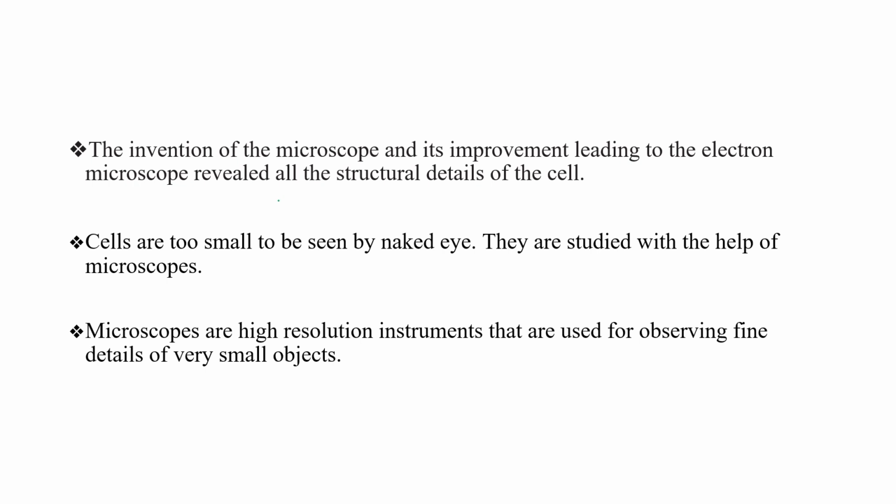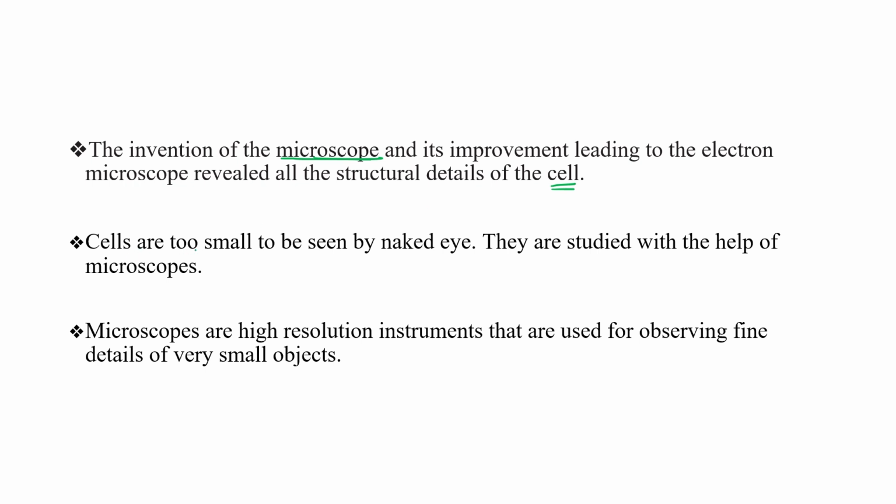With the help of the microscope only. The invention of the microscope and its improvement leading to the electron microscope revealed all structural details of the cell. So this microscope helped us a lot. Anthony van Leeuwenhoek saw the first cell under a light microscope only, right?